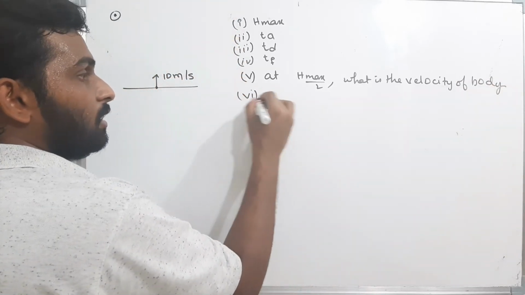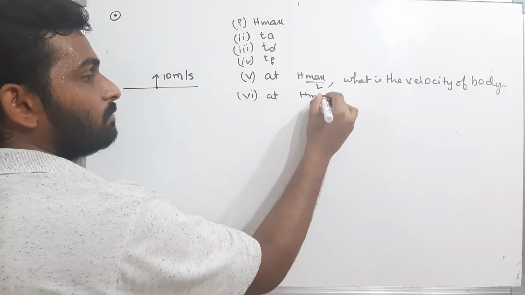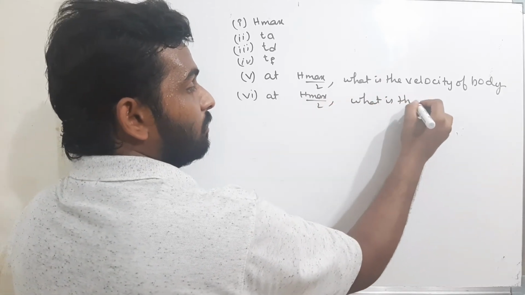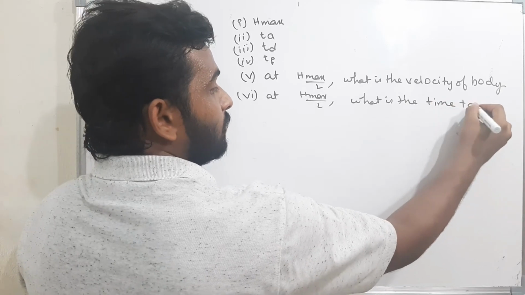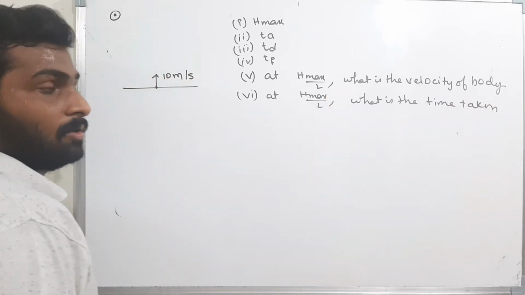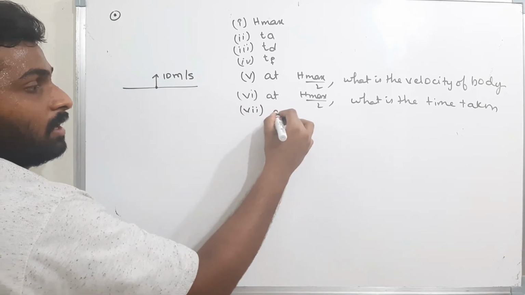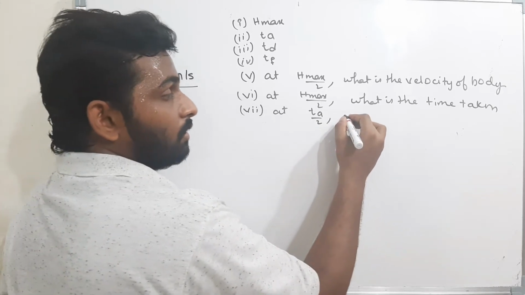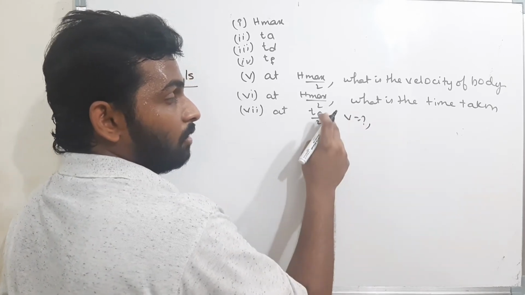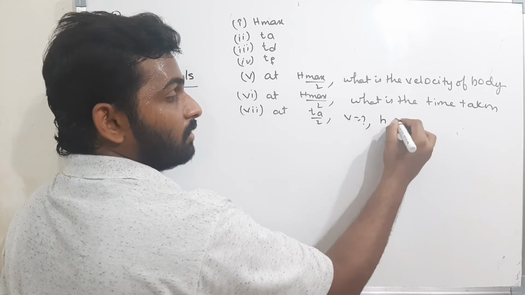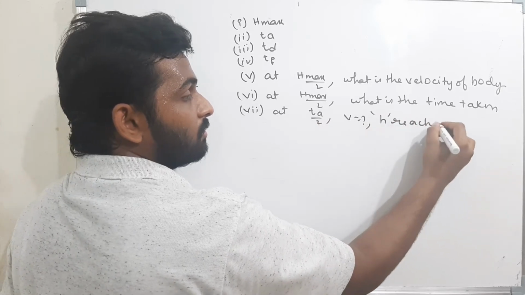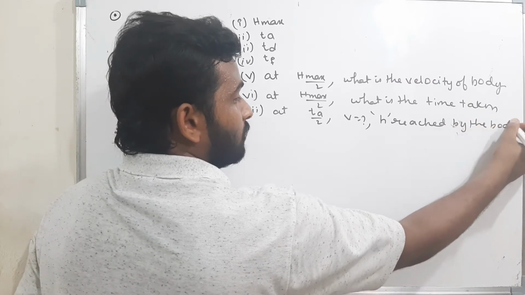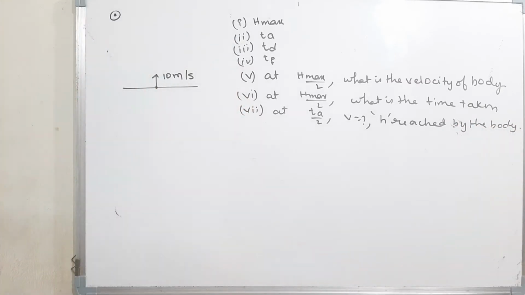And at half of the maximum height, what is the time taken to reach it? Next, at time t equal to Ta by 2, that means half of the time of ascent, find the velocity of the body and the height reached by the body. Read the question carefully.